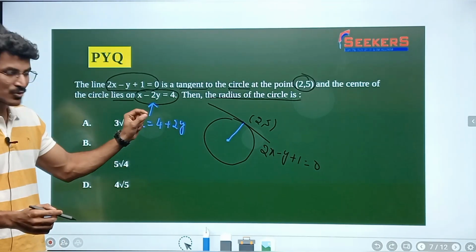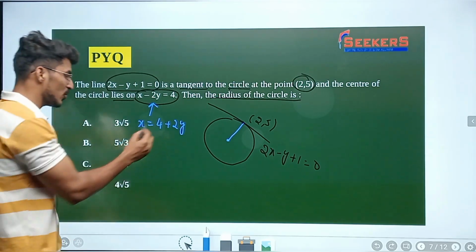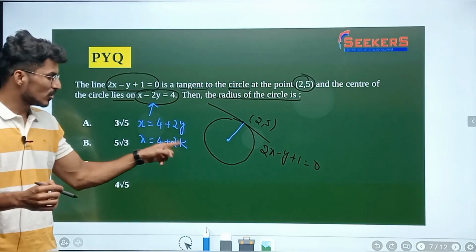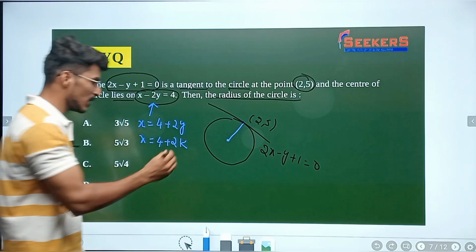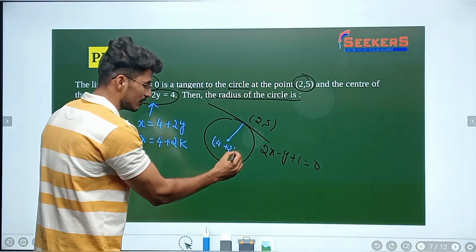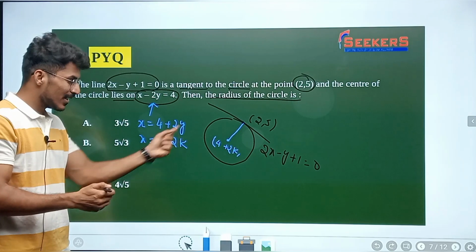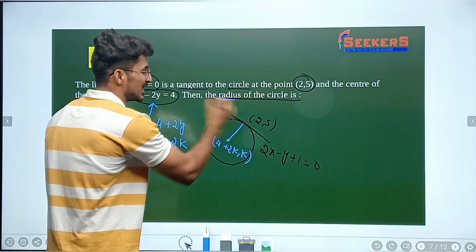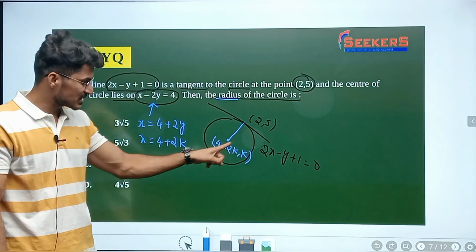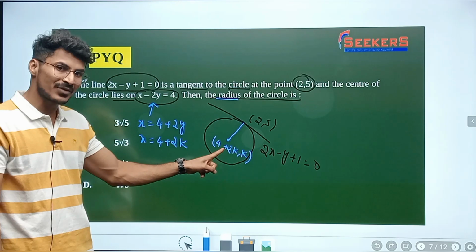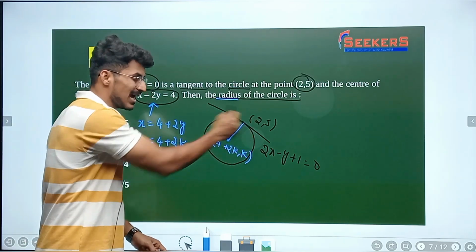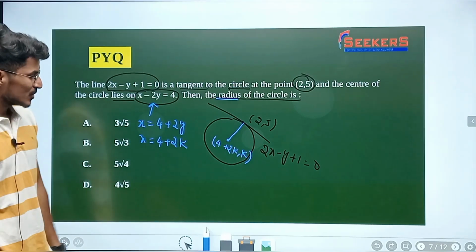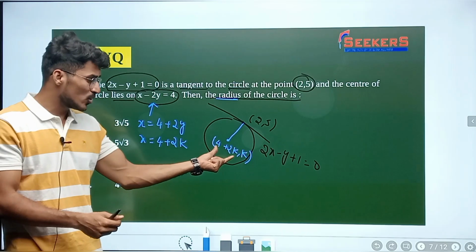Since I'm not sure what the coordinates of the center are, I'm going to take x is equal to 4 plus, let us say, 2k. Y is equal to, I'm replacing with k. So the x coordinate of the center is 4 plus 2k, and the y coordinate is going to be k, as simple as that. Now I'm going to find the radius of the circle. If I find out the value of k, I will be able to know the center and the point. The distance between these 2 points is what the radius is all about, right? So let us try to find out the value of k.